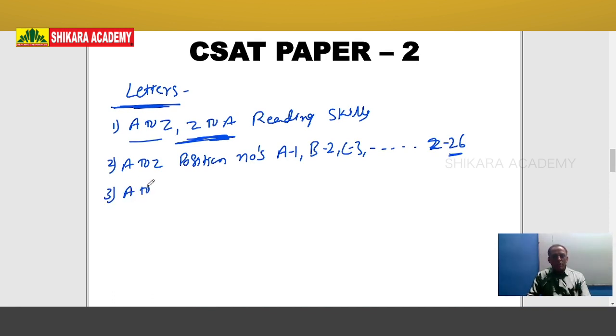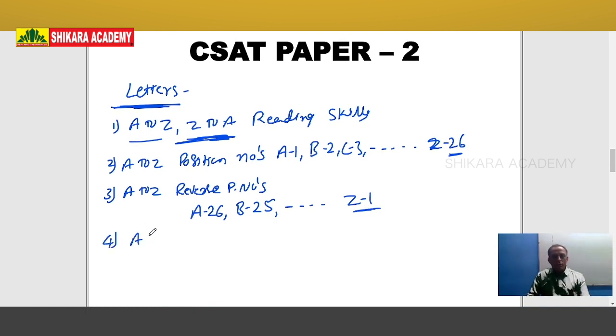And third one is A to Z alphabets reverse position numbers. What is reverse position number? A is the 26th letter from last. Therefore, A's reverse position number is 26. B is the 25th letter from last. B's reverse position is 25. And Z is the first letter from last. Therefore, Z reverse position is 1. Practice alphabets reverse position numbers also.